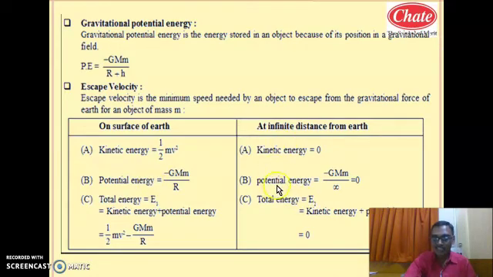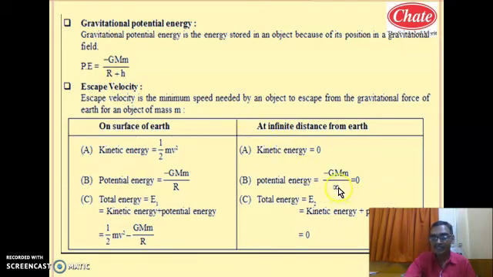Now what is the gravitational potential energy at very large height, infinite height? At infinite height we will substitute height equal to infinity. So your equation becomes gravitational potential energy equal to minus G capital M small m upon R plus h, where h is infinity. Infinity plus R is infinity; anything plus infinity is infinity.